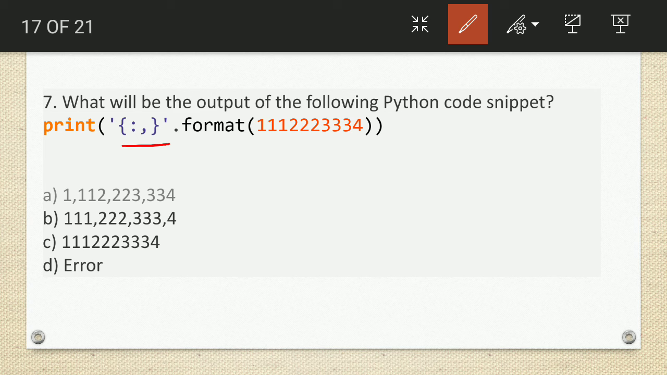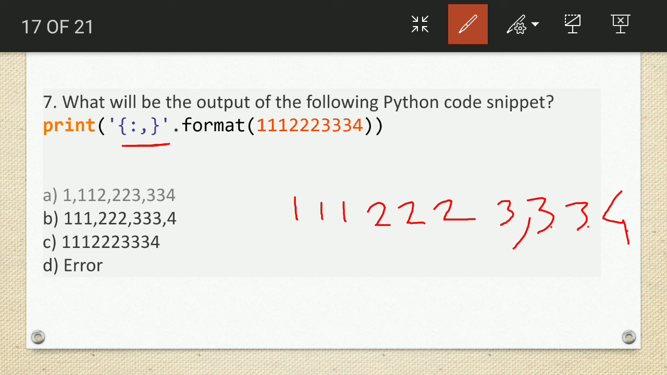So for example, here is 111, 222, 333, and 4. So counting from the last, after the third digit, we will put the comma. So 1, 2, 3, we will put a comma here. 1, 2, 3, we will put a comma here. 1, 2, 3, we will put a comma here. So which option is matching? The first option is matching. So the first option is our answer.